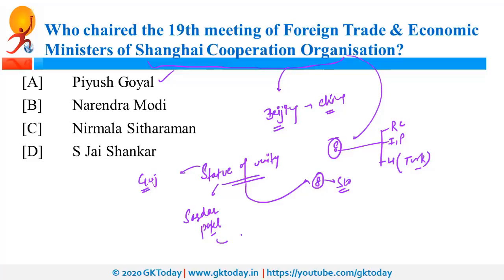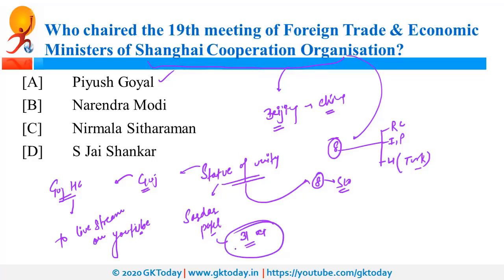Every year, 31st of October is celebrated as National Unity Day. It is the birth anniversary of Sardar Patel. Recently, Gujarat was also in news as Gujarat High Court became the first High Court to live stream judicial proceedings on YouTube. So 31st of October is celebrated as National Unity Day. Apart from that, 31st of October is also celebrated as World Cities Day. And the theme of this year was valuing our communities and cities.